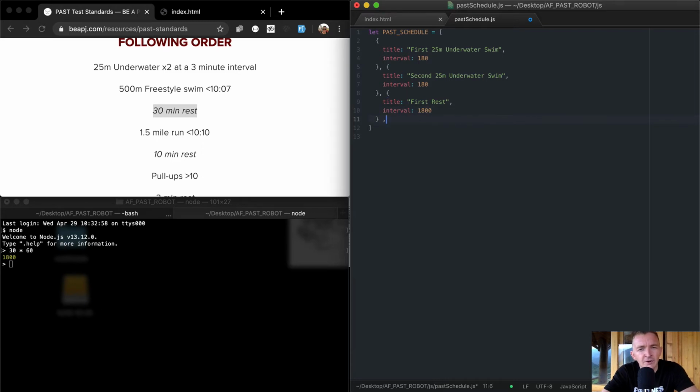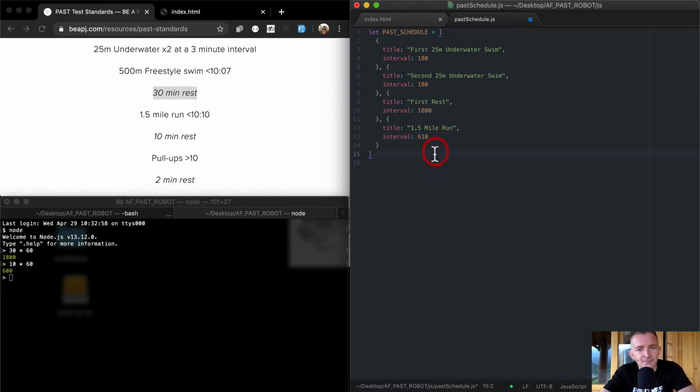And now we're going to keep going with this. So I'm going to create another object. The title is going to be 1.5 mile run. And the interval is going to be 10 minutes and 10 seconds. So 10 times 60, oh, that's obviously 600. So 610 seconds of an interval of rest between the mile run and the pull-ups.